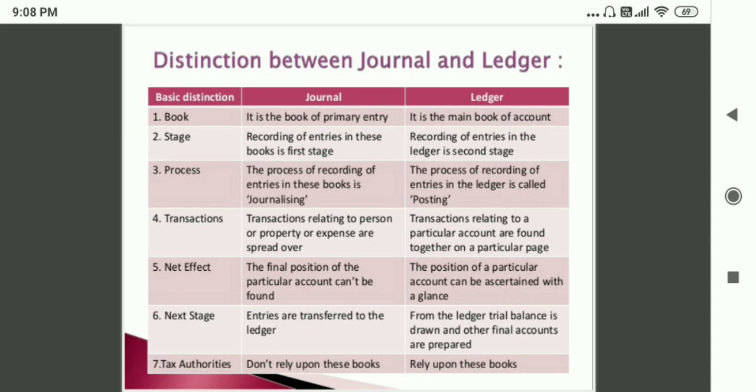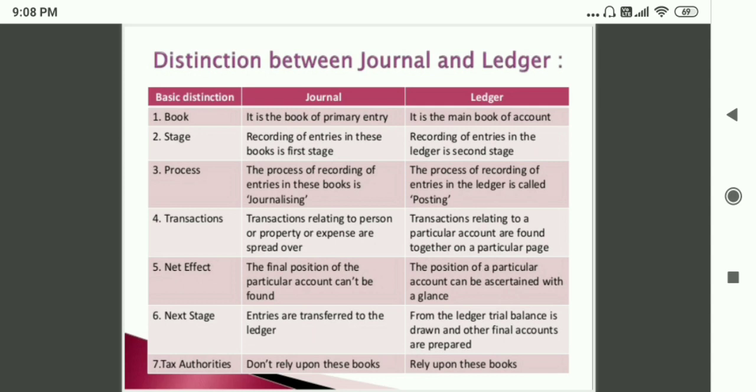Recording of entries in the journal is the first stage, and recording of entries in the ledger is the second stage. Process. The process of recording of entries in the journal is journalizing, and in ledger, the process of recording of entries is called posting.